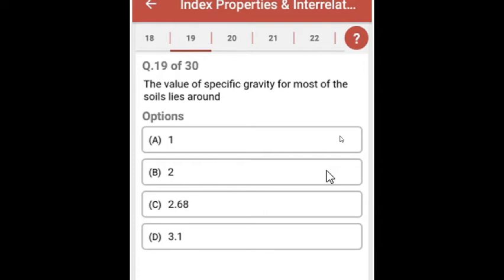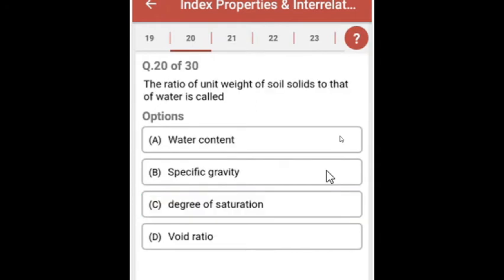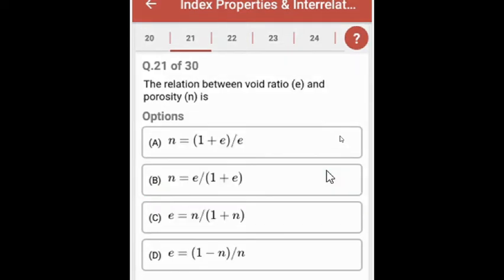Question 19. The value of specific gravity for most of the soil lies around 2.68. Question 20. The ratio of unit weight of soil solids to that of water is called specific gravity. Question 21. The relation between void ratio e and porosity n is defined as n is equal to e by 1 plus e. There is another relation, e is equal to n upon 1 minus n.